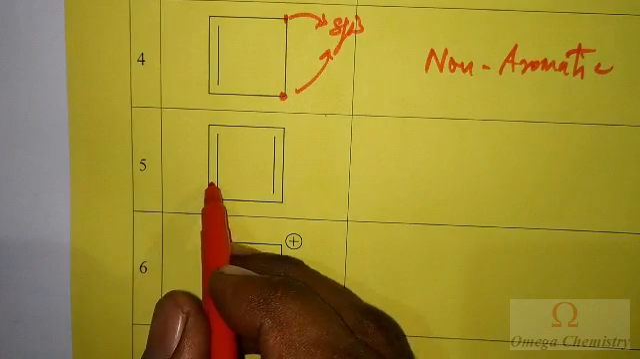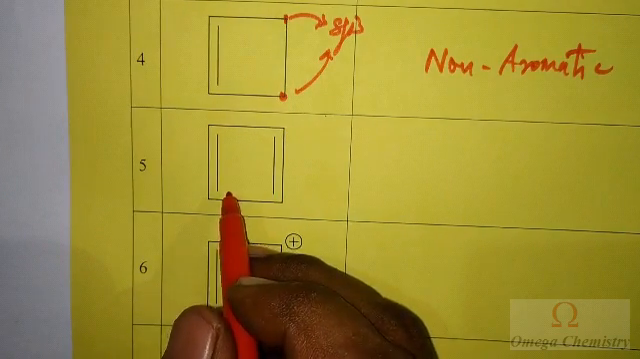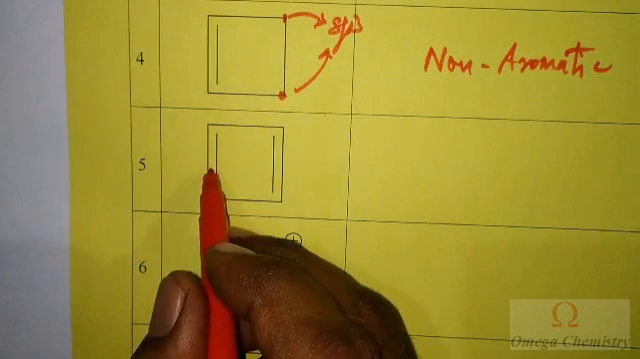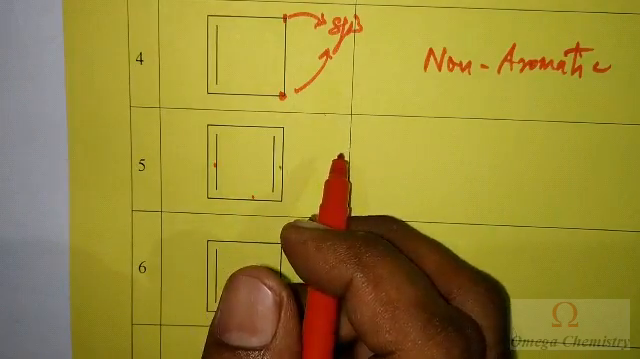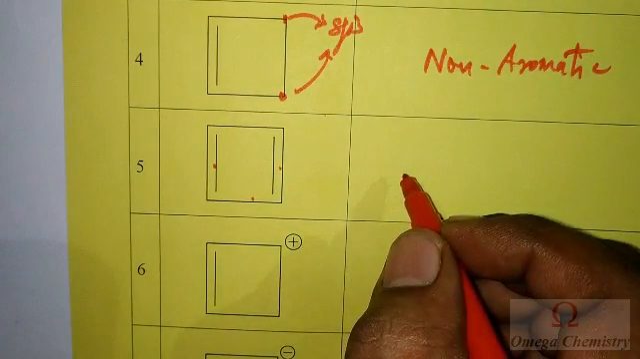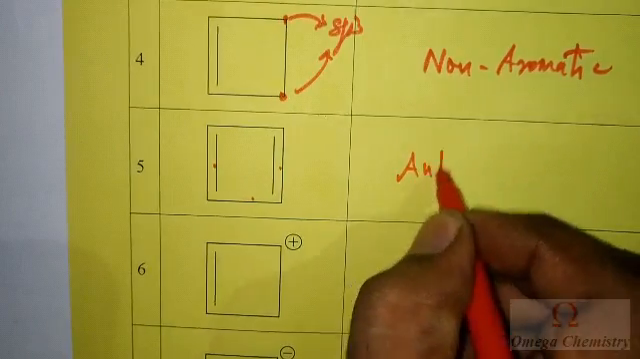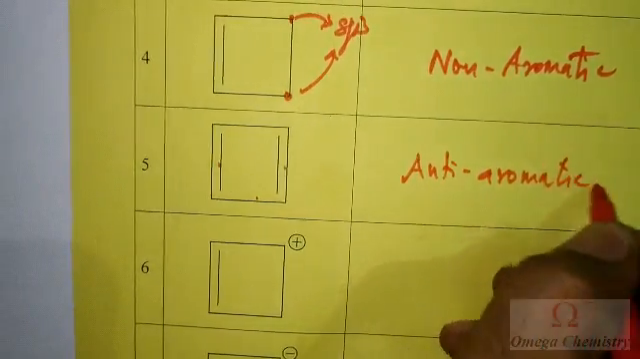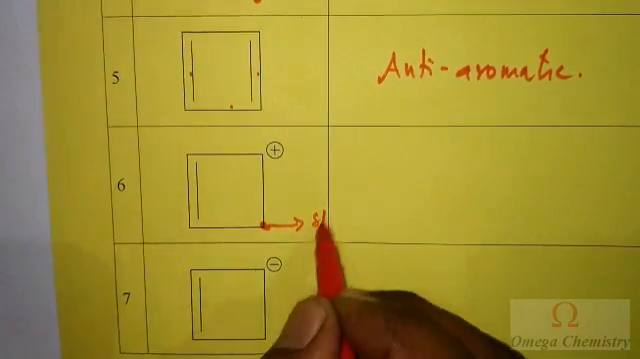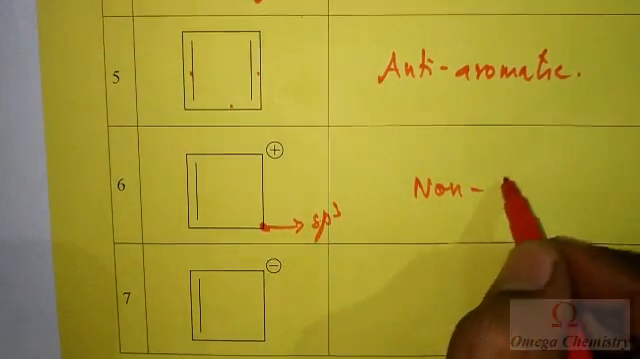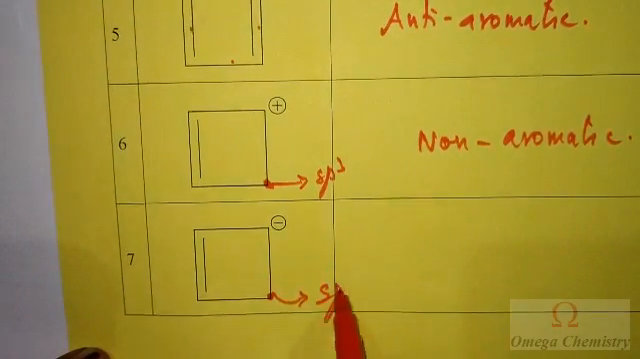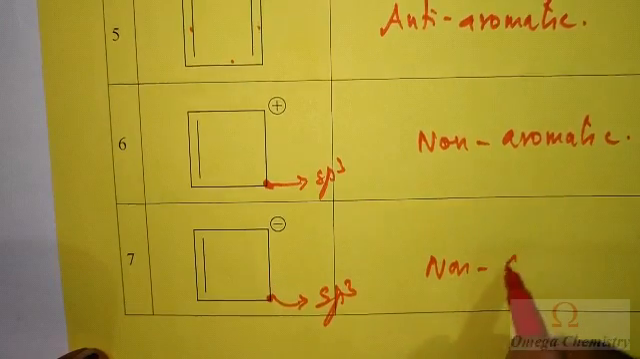In the fifth case, the compound is cyclic and it is planar, and all atoms are sp2 hybridized and the double bond is in conjugation, double bond, single bond, double bond, single bond, but it has 4 pi electrons, which means it deviates from the 4n plus 2 pi electron rule, so it is anti-aromatic. In the sixth case, this carbon is sp3 hybridized. That's why it is non-aromatic. Again, for the same reason, this is sp3 hybridized, so non-aromatic.